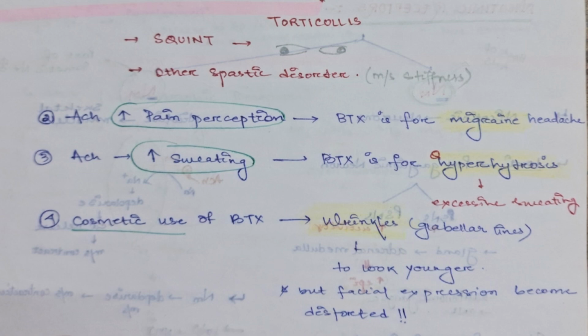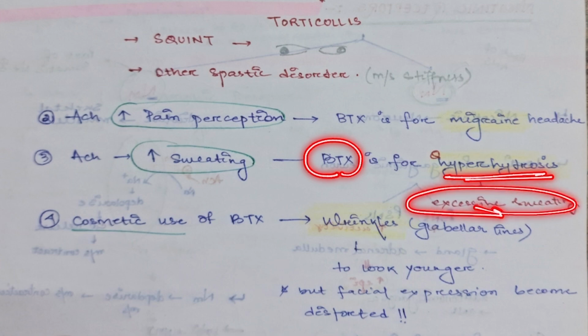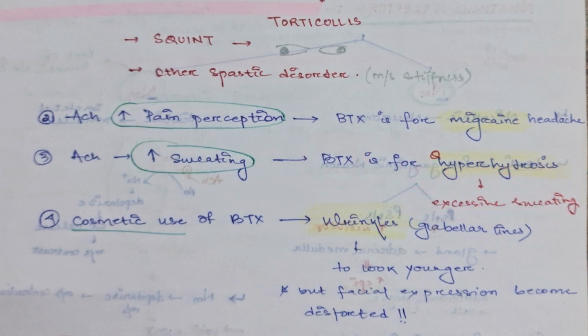Acetylcholine also increases pain perception. So botulinum toxin can be used for migraine headache, against this property. Then acetylcholine increases sweating. So botulinum toxin can be used for hyperhidrosis. In case of excessive sweating, we can give botulinum toxin. Cosmetic use, as we have already seen, like Botox, it is used for wrinkles like glabellar lines to look younger, but facial expression becomes distorted. So these are the uses of botulinum toxin, 1, 2, 3, and 4.